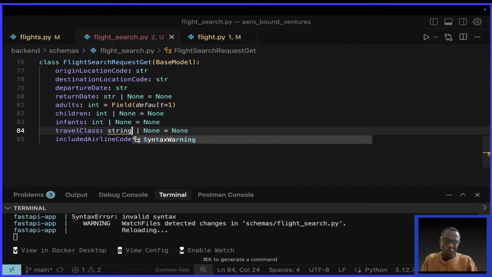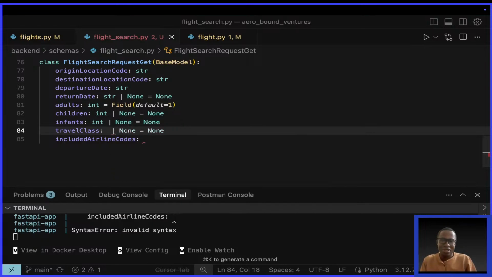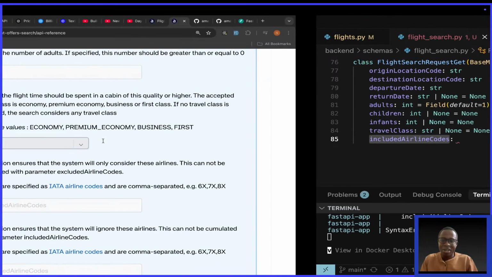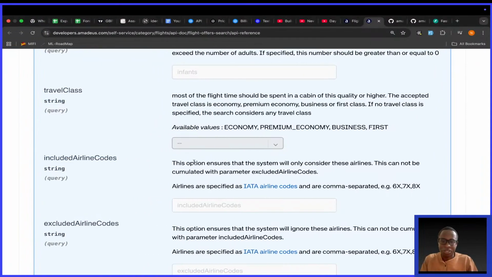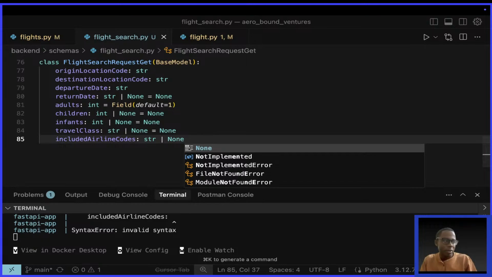I told you, I've smoked dust. Now look at what I'm typing. I'm typing string. Although this is, I don't know, Java or JavaScript, whatever. It's supposed to be str. Then airline codes, we need to check. For airline code, they said this option ensures the system will only consider these airlines. So airline code is also a string. str or none. Daniel, I appreciate.